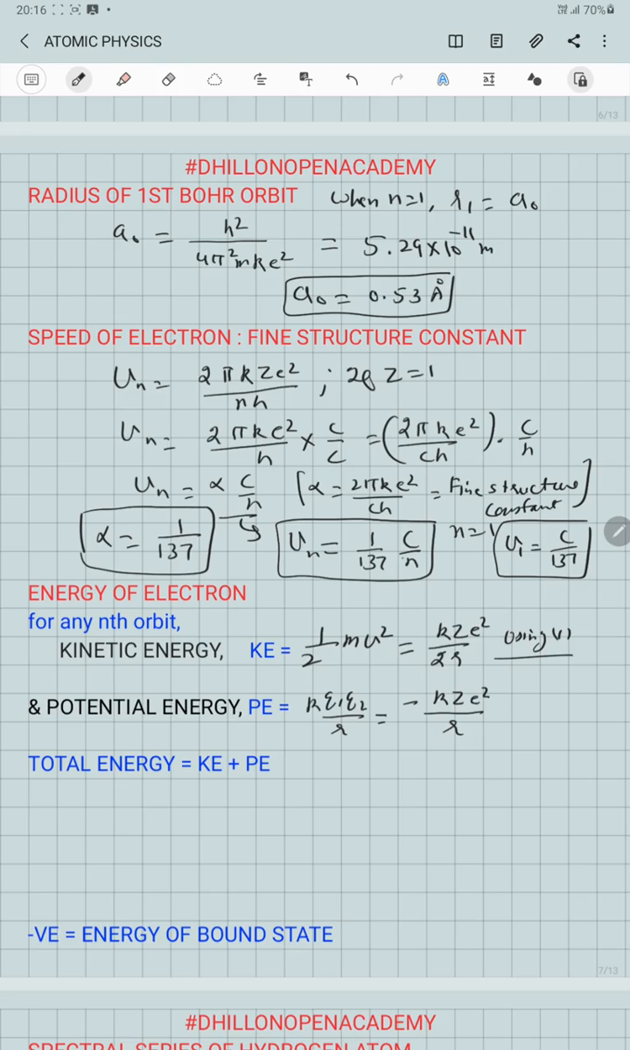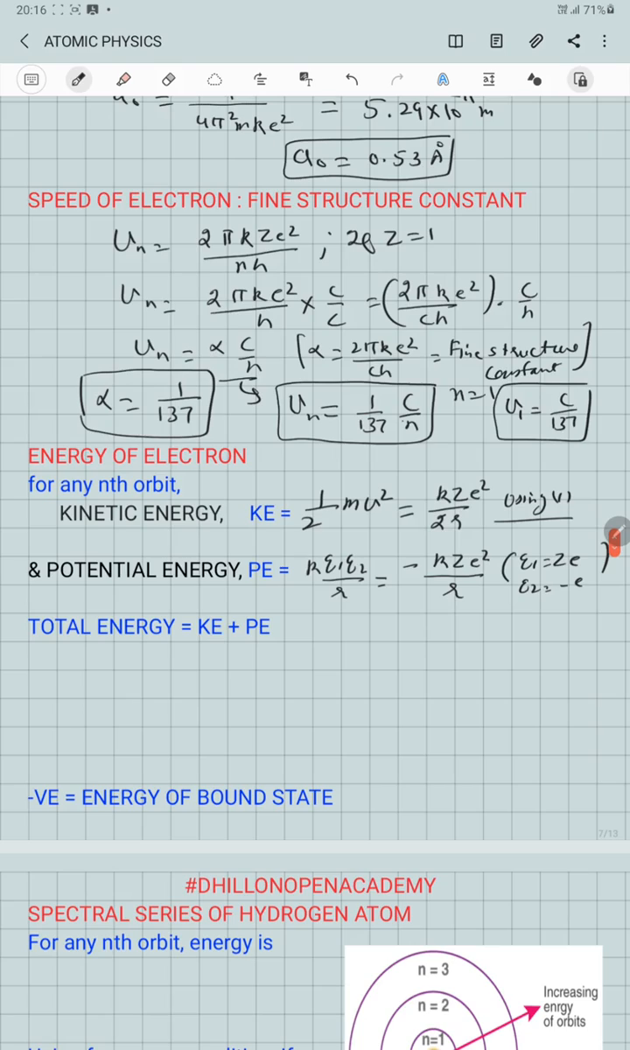q1 is equal to ze, the charge of the nucleus, q2 is equal to minus e, the charge on the electron. So total energy is the sum of kinetic and potential energy, which is equal to kze square over 2r minus kze square over r, which is equal to negative kze square over 2r. So from here we get the idea that the total energy is the same as the kinetic energy, but with the negative sign.